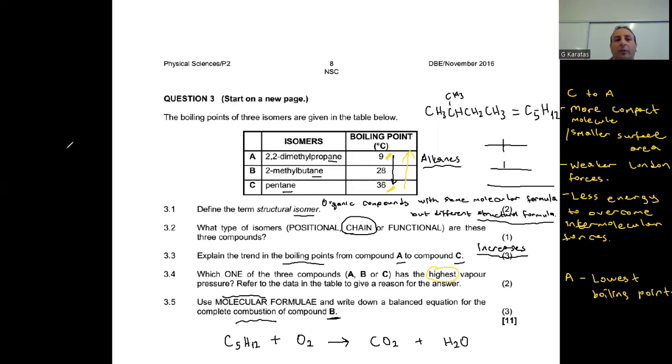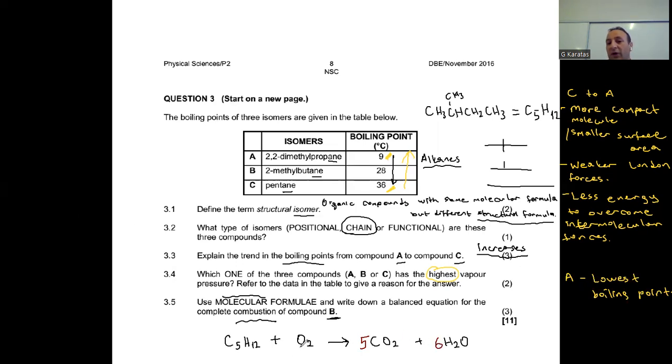To balance this equation, we need to equalize the number of atoms on the left and the right side. We start with the carbon atom. I have 5 carbon on the left side, so I need to write a coefficient of 5 in front of CO2. I have 12 hydrogen on the left side, but I have only 2, so I must multiply H2O by 6.